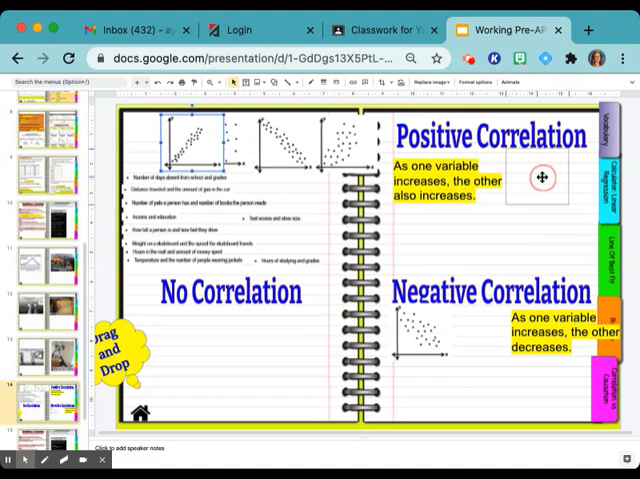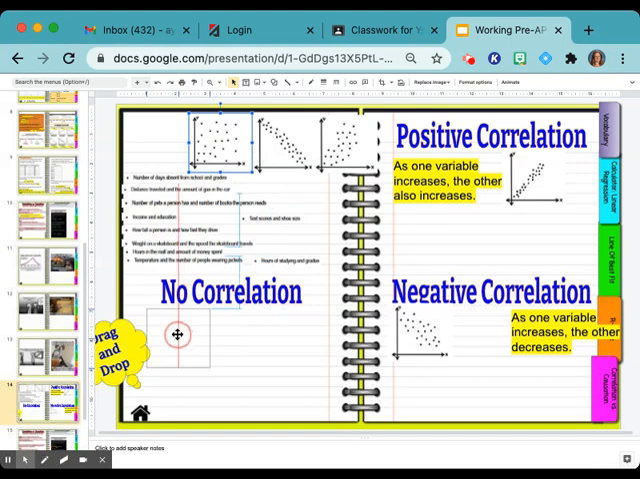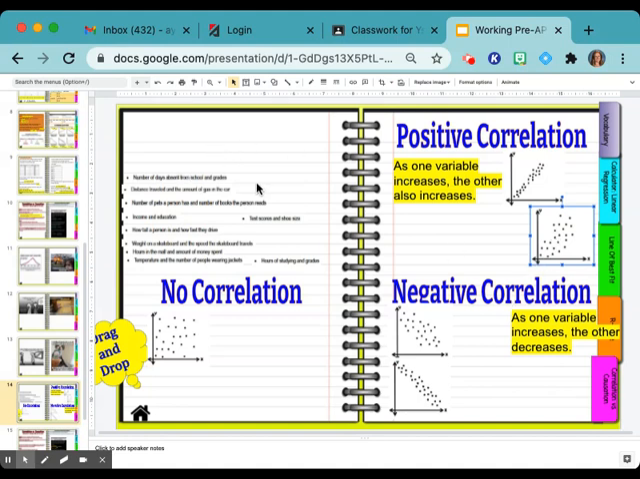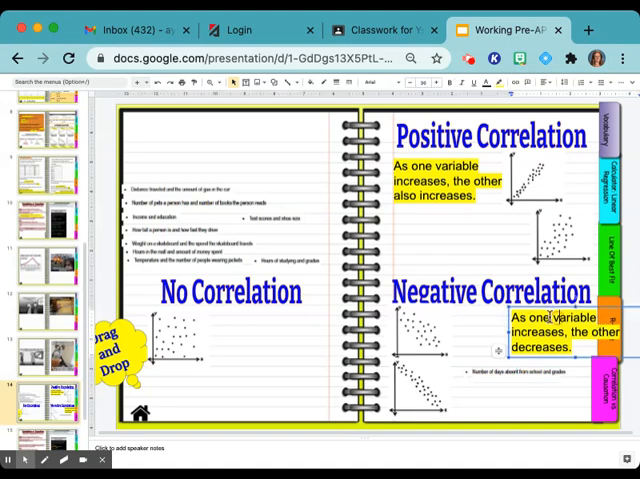Negative, positive, no, negative, positive. Okay. The number of days absent from school and grades. Raise your hand for no correlation. Raise your hand for positive. Raise your hand for negative. Okay. Negative correlation. That means as the number of days absent from school increases, your grades decrease. So that's how you would use this to help you.